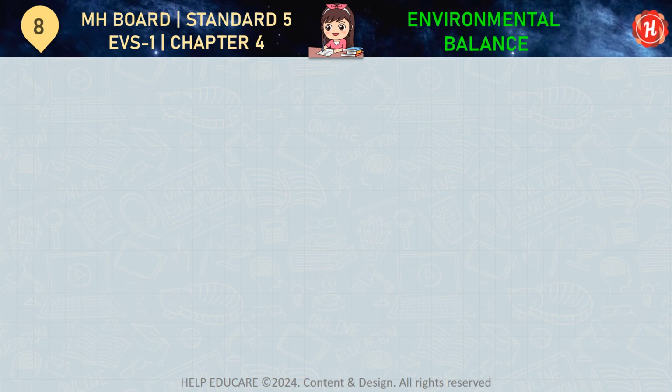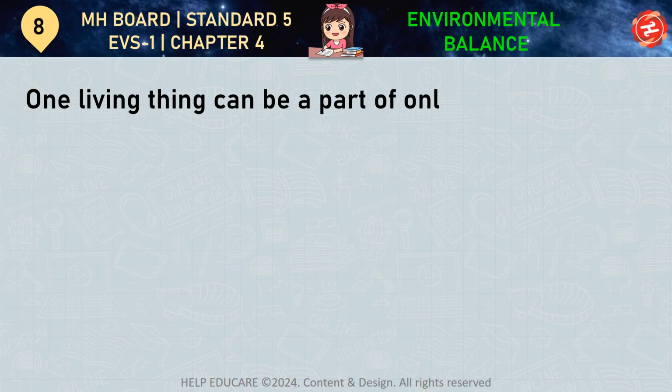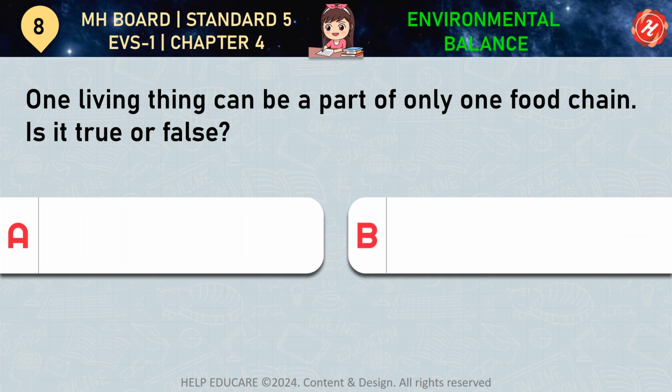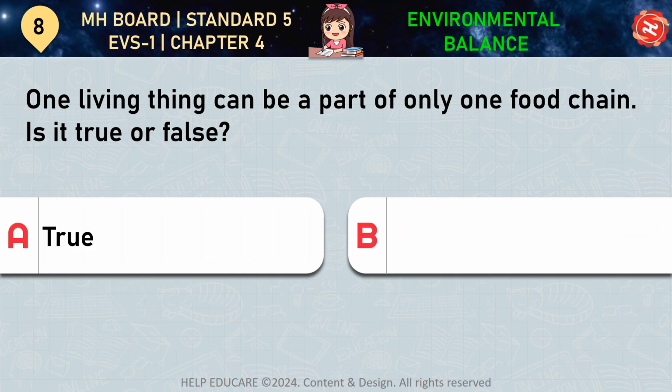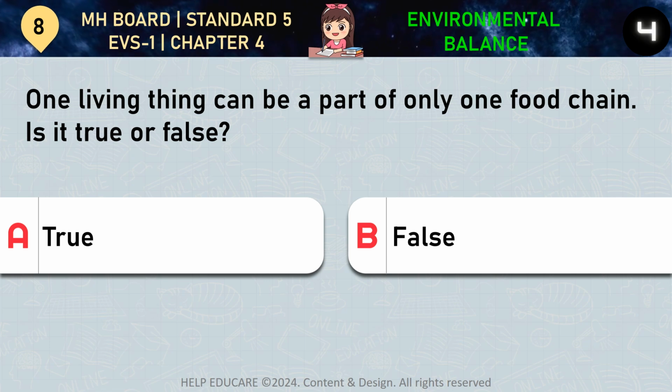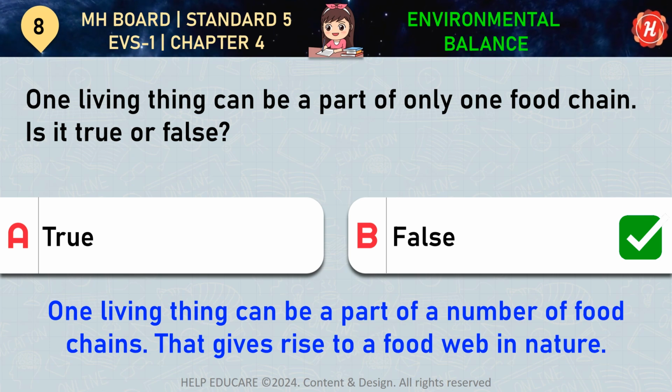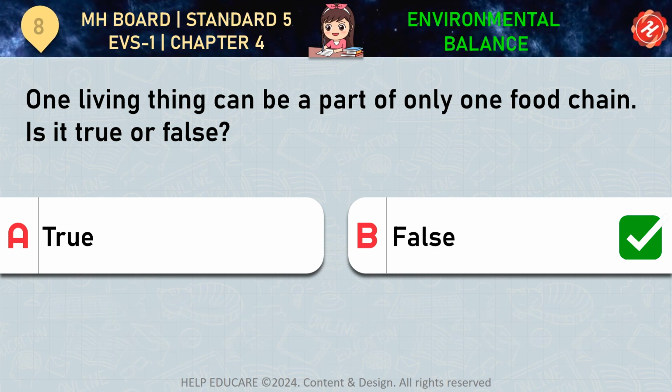Question number 8. One living thing can be a part of only one food chain. Is it true or false? Your options are A. True, B. False. Correct answer is option B. False. One living thing can be a part of a number of food chains. That gives rise to a food web in nature.